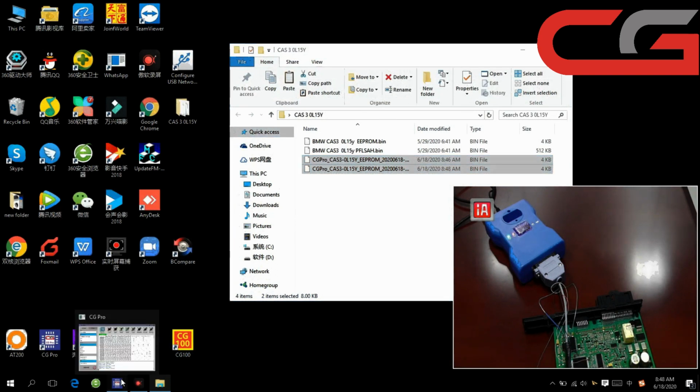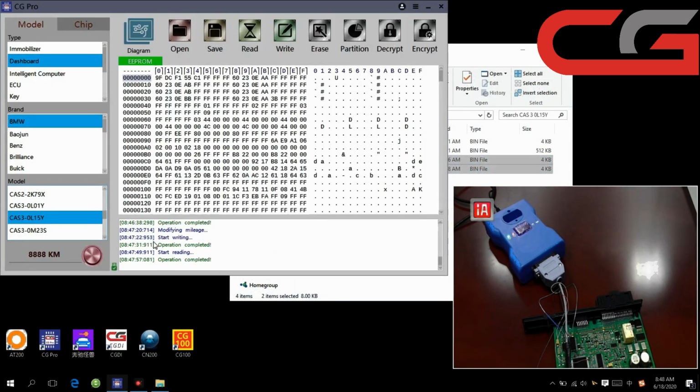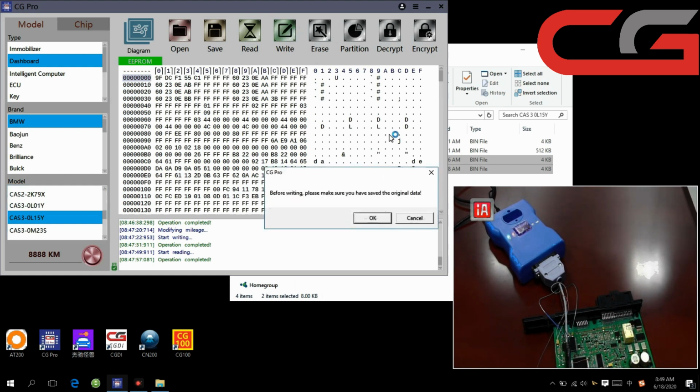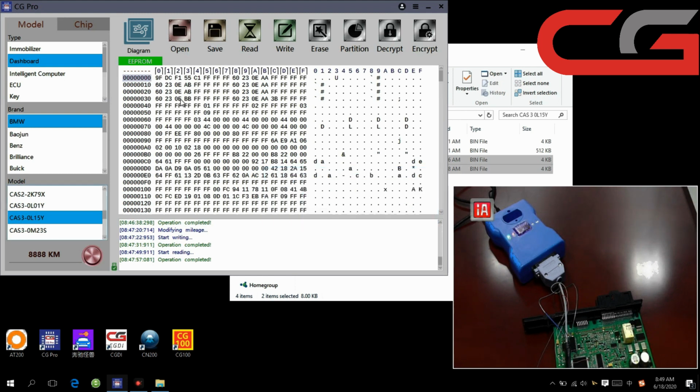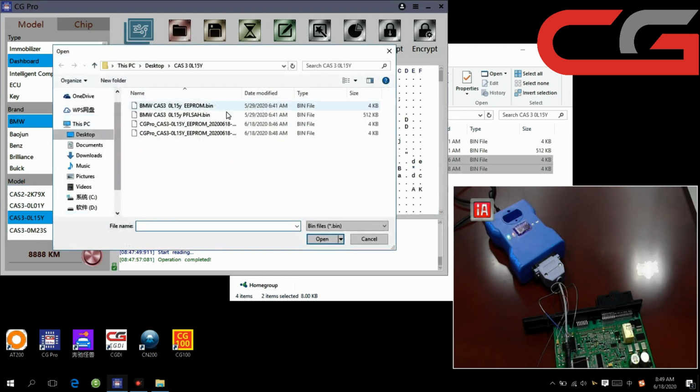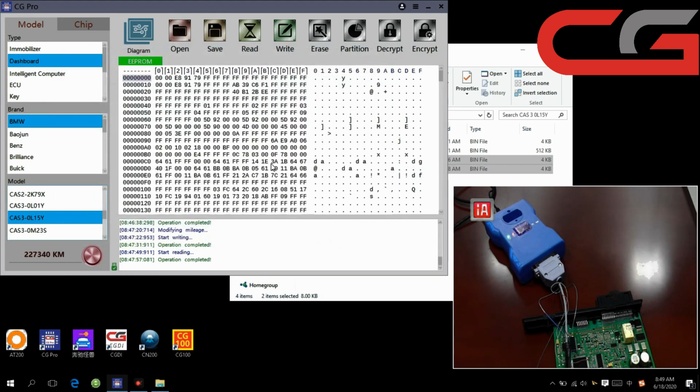Back to the software. Our mileage change is okay now. Then we try the write function. We need to open a file first. This one, BMW CAS3 EEPROM. Open it. We open it first.